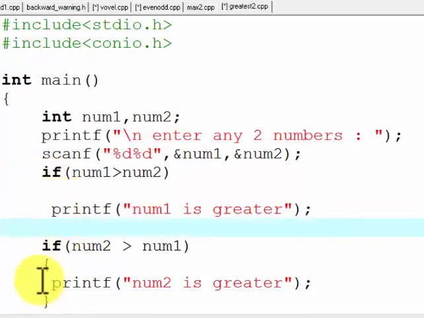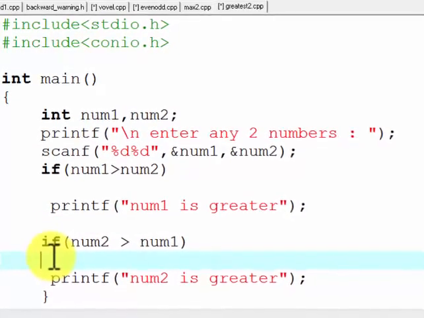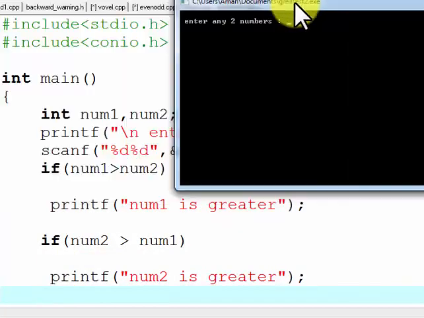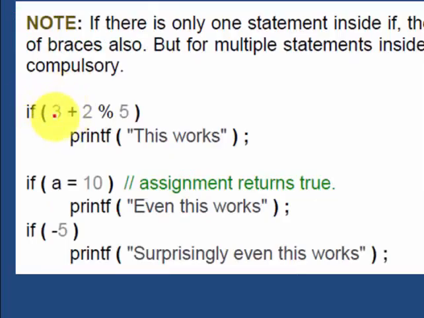These braces are optional. Similarly, here only one statement is there after if, so these braces are optional. We can execute this program as it is in this form also. So number 2 is greatest. This will also work. We can also write an expression inside if.